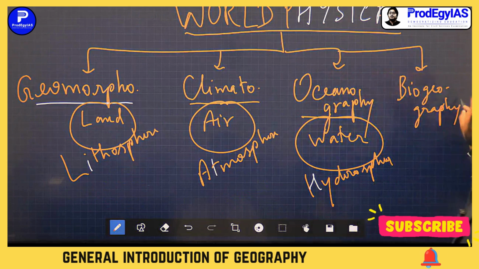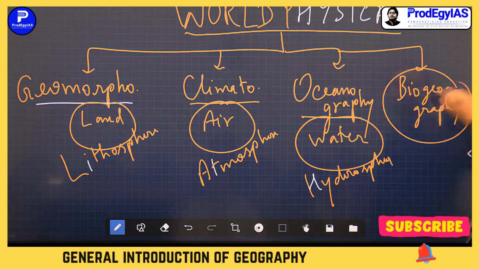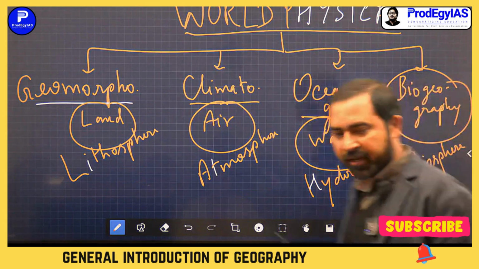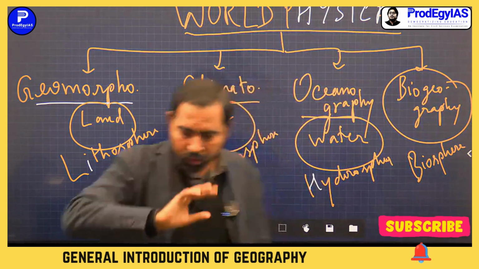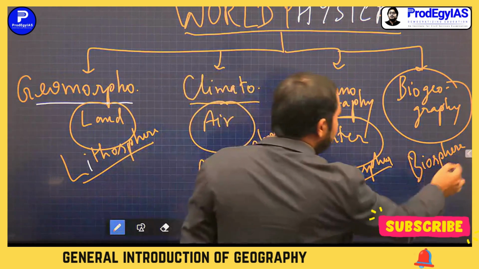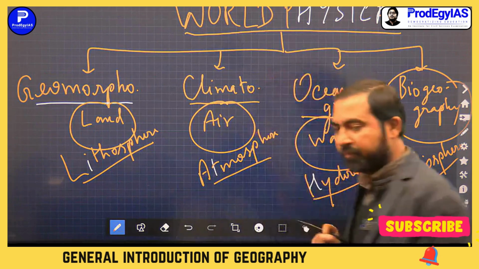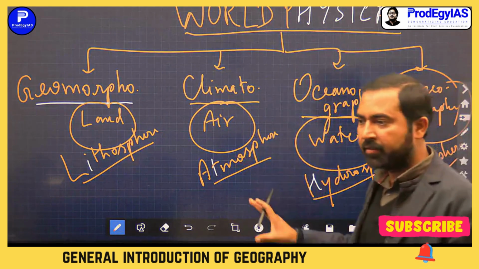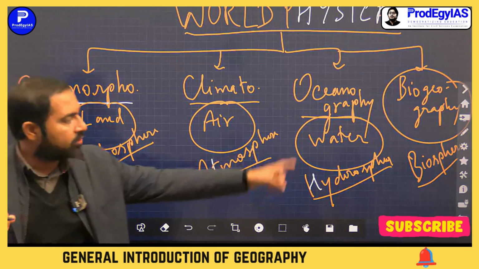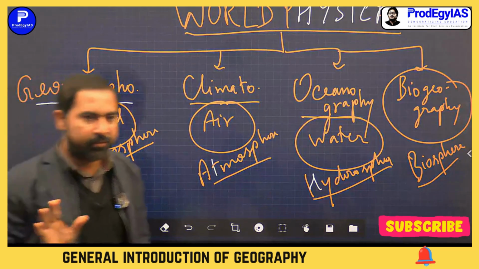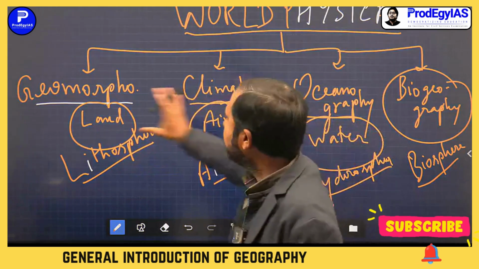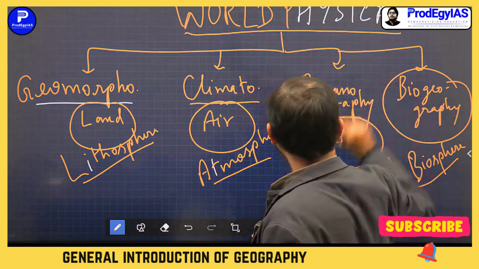And this is the biosphere. Understandable? So these 4 spheres, what is physical geography? The study of these 4 spheres. You study about lithosphere, atmosphere, hydrosphere, and biosphere. Simple. So our syllabus covers all these topics: geomorphology, climatology, oceanography, and biogeography.